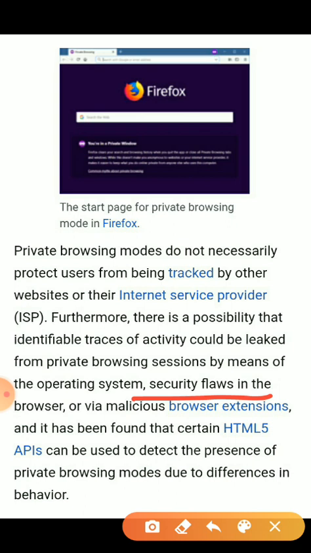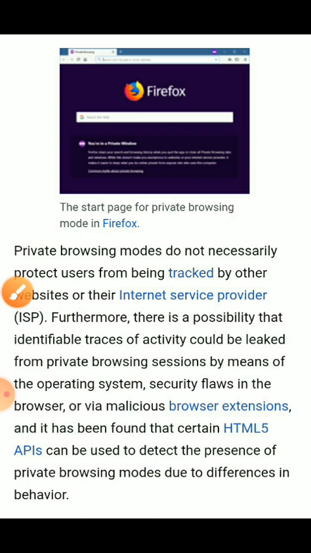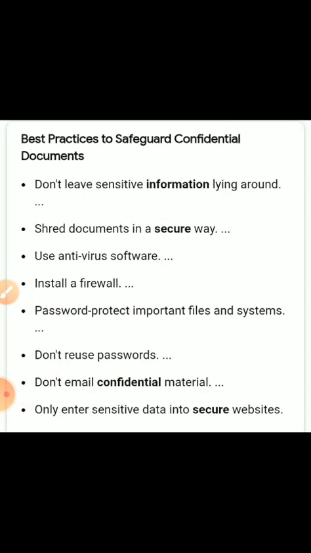It has been found that a certain HTML5 API can be used to detect the presence of private browsing due to differences in behavior.